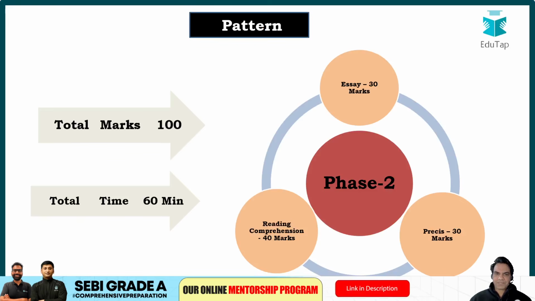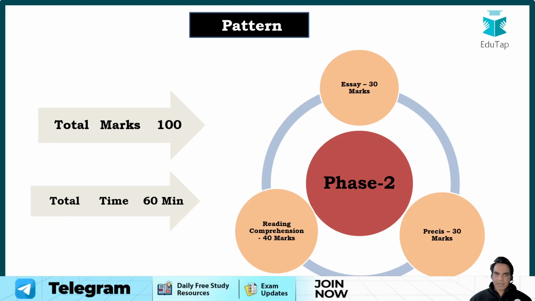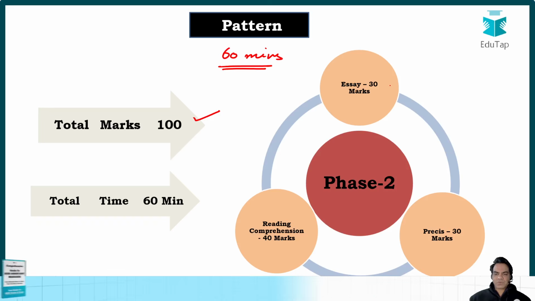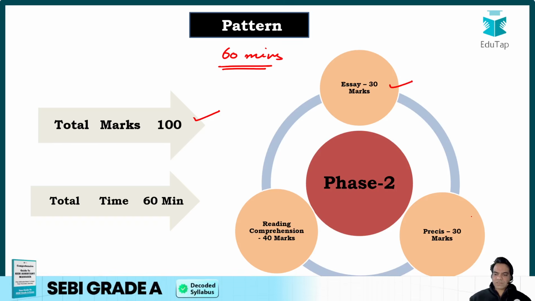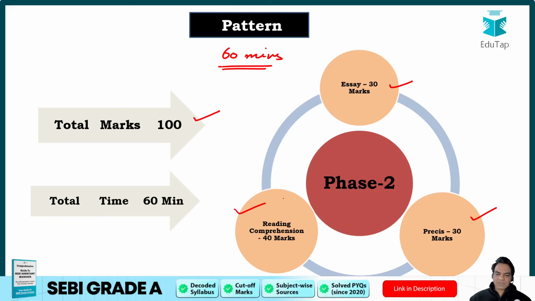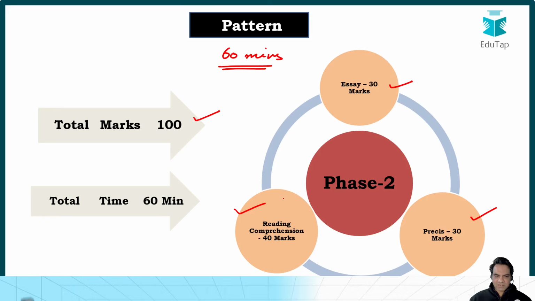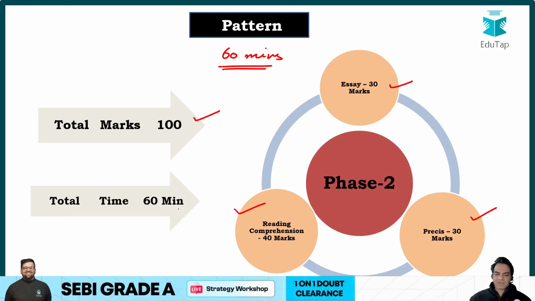questions in your exam. Now guys, what is the syllabus and what is the pattern of the exam? Now descriptive English weightage is worth 100 marks and the time that will be given to you is 60 minutes. So guys, you'll have only 1 hour to complete 3 questions. Essay writing, which is worth 30 marks. Second question is Precis Writing, which is again worth 30 marks, and Reading Comprehension, which is worth 40 marks. And the time that will be given to you is 60 minutes.